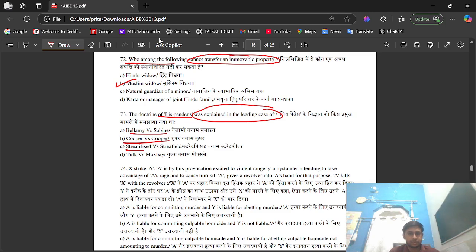Option D, Tulk versus Moxhay. The right option is option A, that is Bellamy versus Sabine.